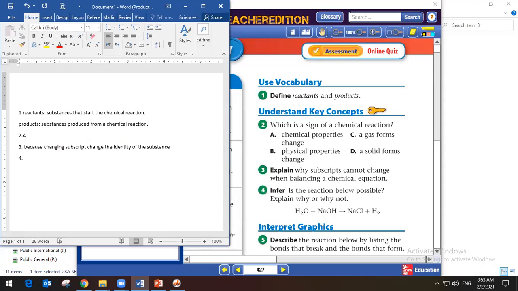So question number 4. Infer: is the reaction below possible? Explain why or why not. Okay, so here we are just going to tell whether this reaction is considered possible or not. So water plus NaOH producing NaCl plus H2O. So this reaction could happen or cannot? Yes, Reem?